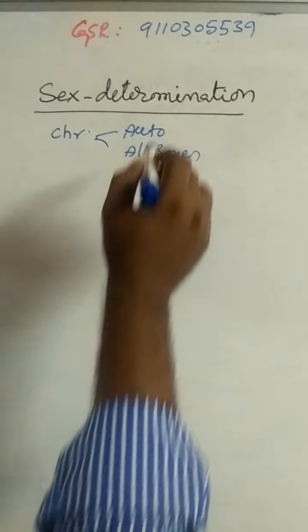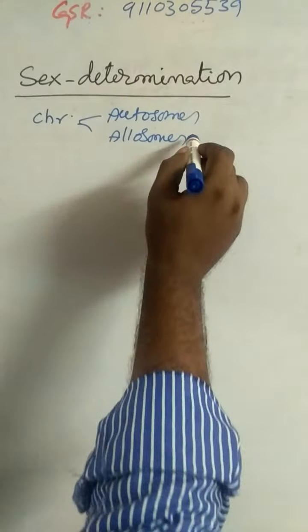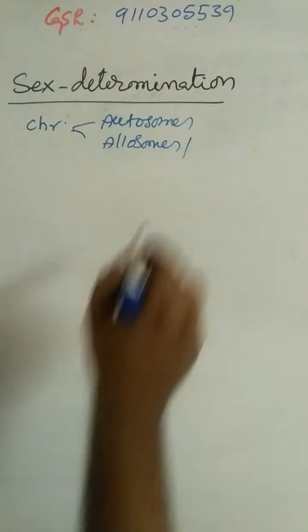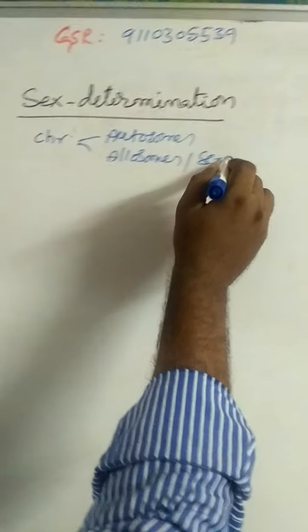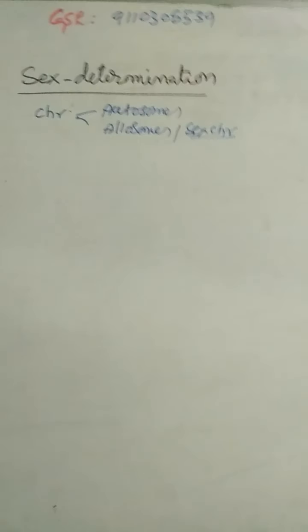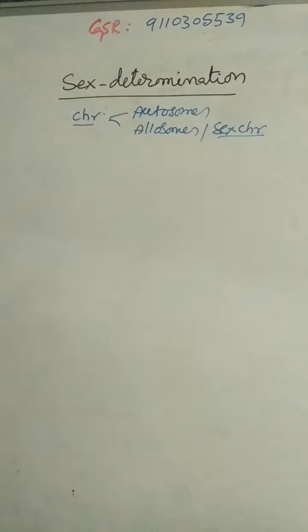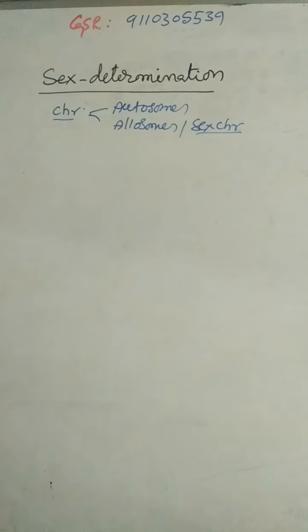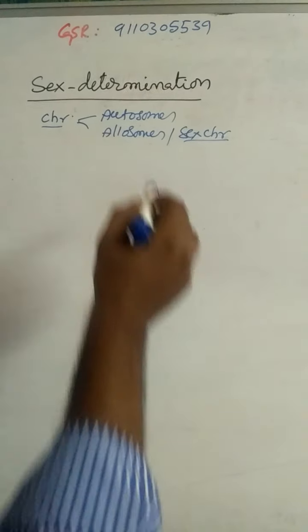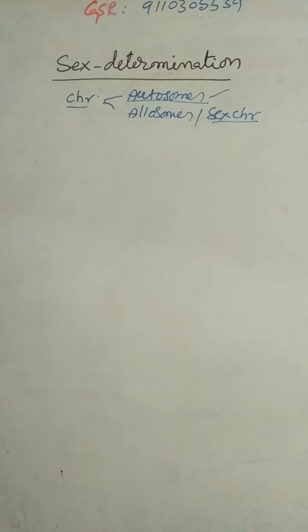Allosomes are also called sex chromosomes. Chromosomes other than sex chromosomes are called autosomes.